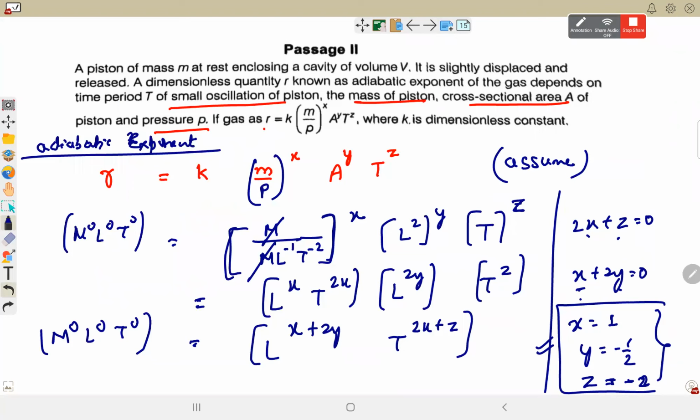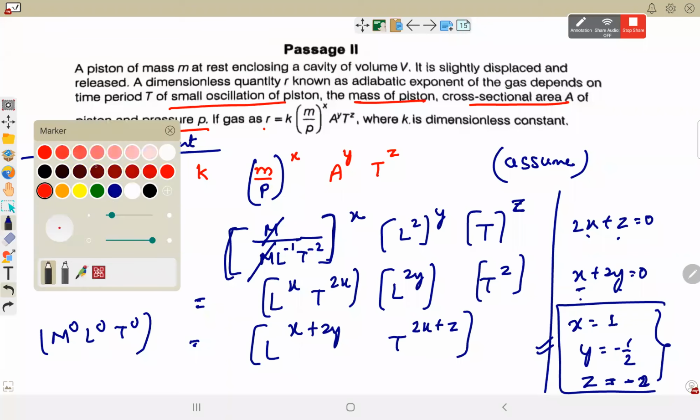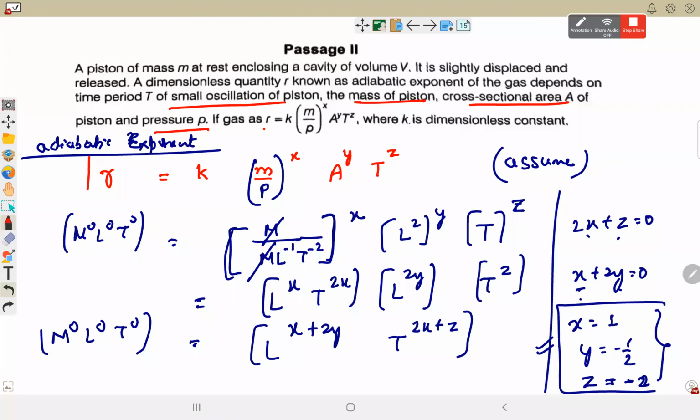So अगर ऐसा बोलते से कोई solution नहीं है, then that is wrong. There are infinitely many possible solutions. ये थोड़ा tricky type of question था language wise. हमें किसी भी question को जिसमें हमें formula derive करना होता है, we consider a formula in terms of x to the power x, y to the power y and t to the power z. Then we write dimension on both the side and then compare the power x, y, z. So this was a tricky question.